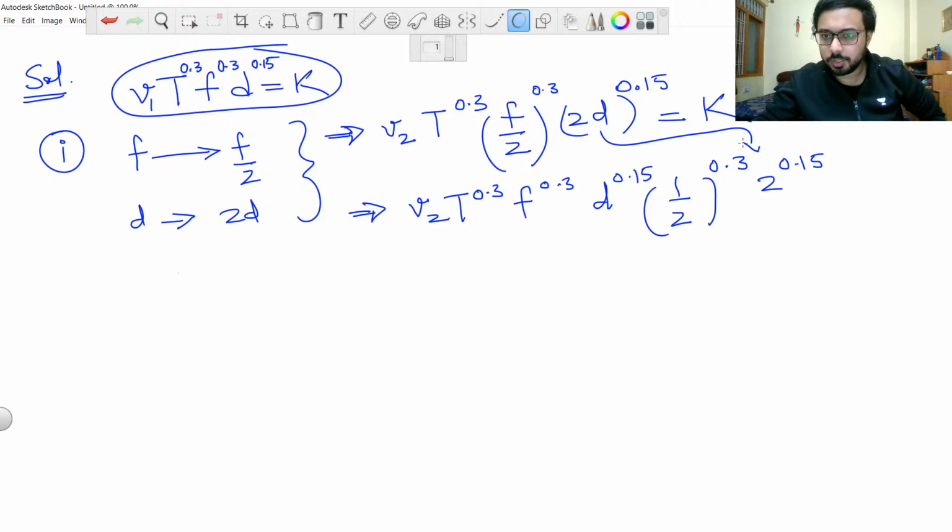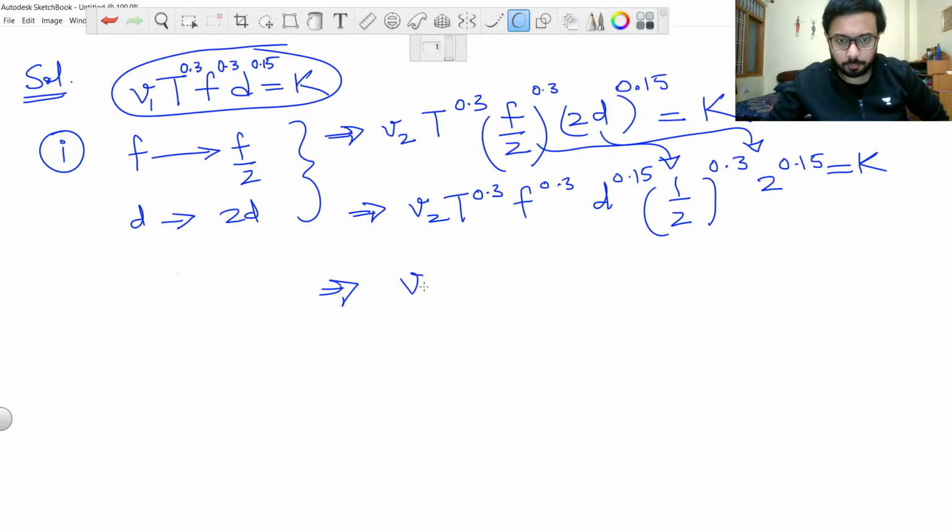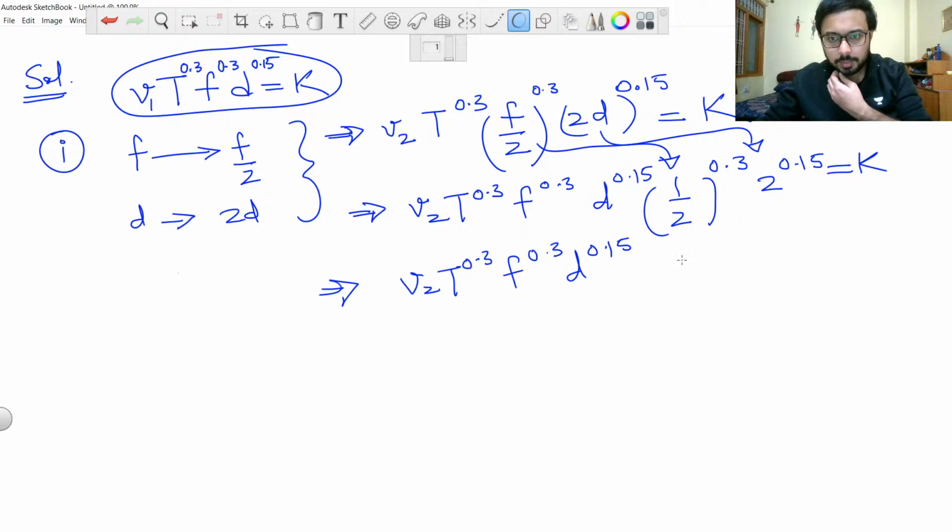We have just shifted this value and this value from this f term, and this is equal to k. So v2 T^0.3, f^0.3, d^0.15, and we are now left with 2 raised to the power 0.15 and 1 by 2 raised to the power 0.15.